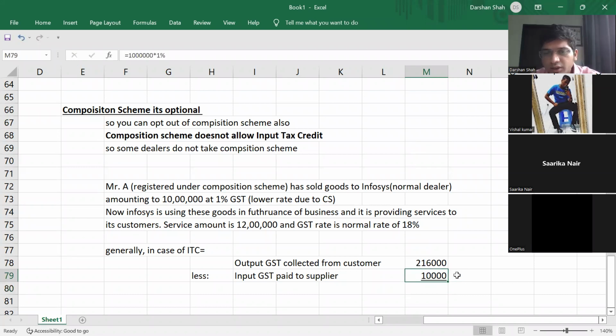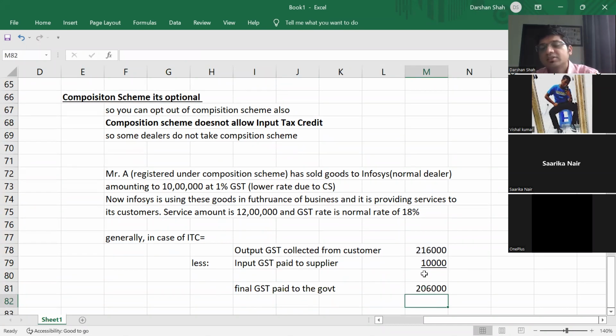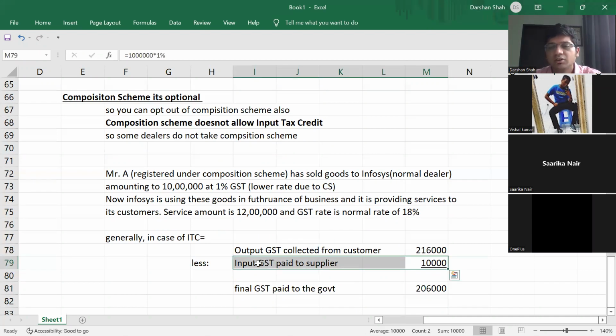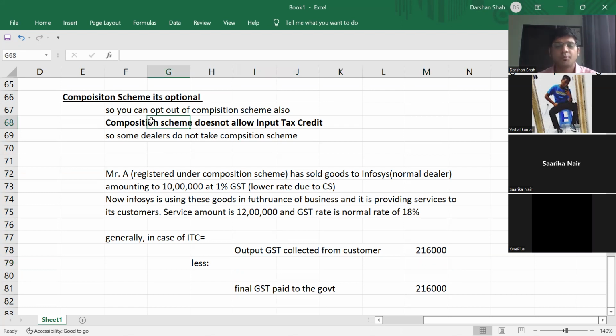So in the general case, Infosys would have collected 2,16,000 less 10,000, and the final GST paid to the government would have been only 2,06,000. Right? This would have been the case, but now this input GST will not be applicable. Why not applicable? Because you have purchased from a composition scheme dealer. That's why input GST will not be allowed.